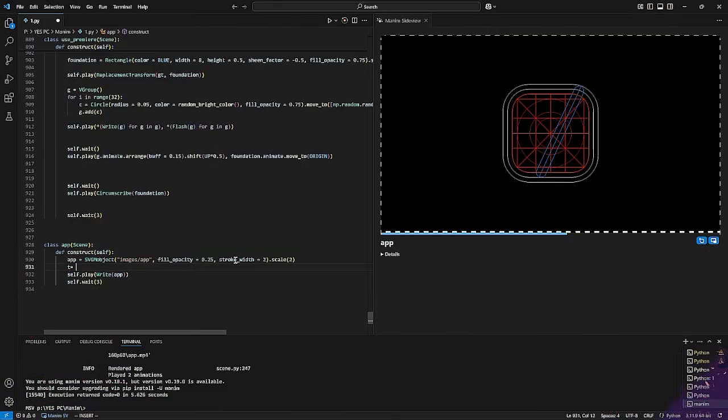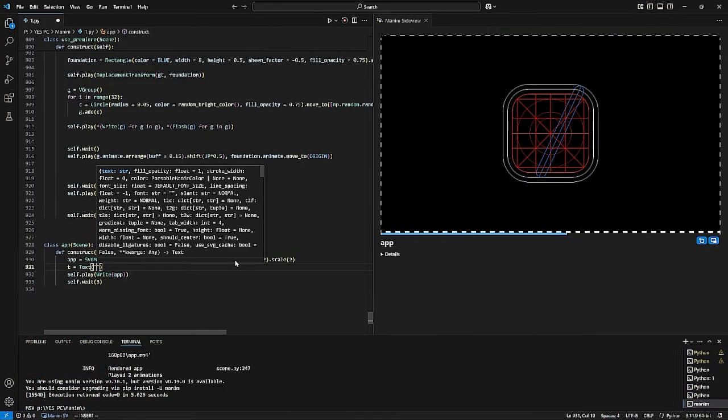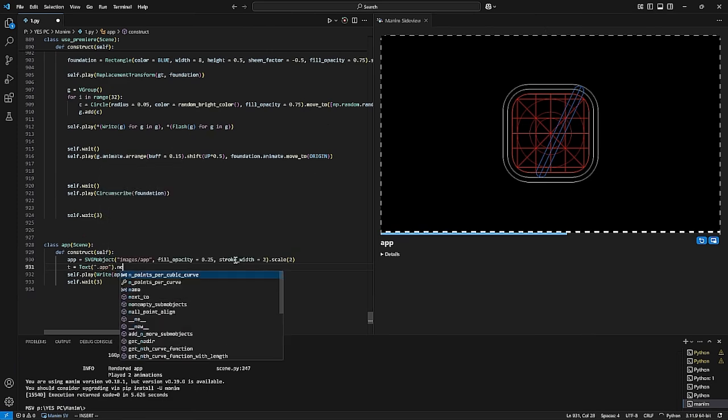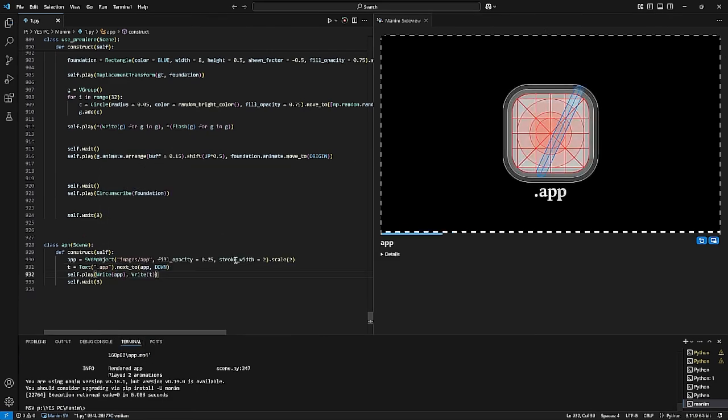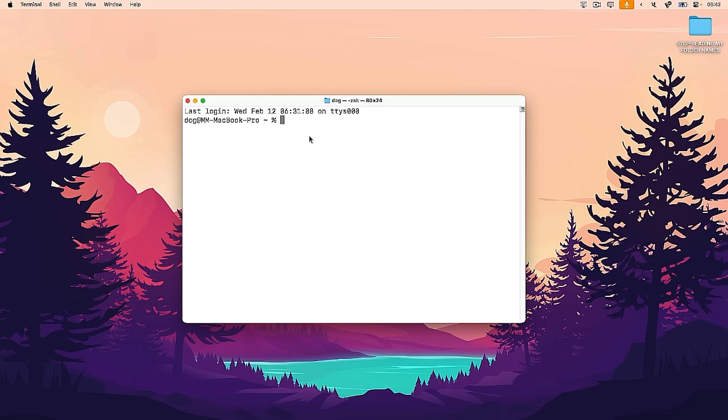You must think, he already opened the terminal, so he must already know what he's doing. Wrong. The only thing I know how to do when it comes to coding is how to create animations using a Python library called Manim. That's pretty cool, I know, but I've never built an app before. I hope this doesn't take 10 hours.